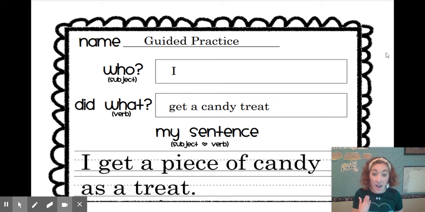Okay, our who is I. Our did what is get a piece of candy as a treat. Now we put them all together with a capital letter and punctuation and it says, I get a piece of candy as a treat. Who gets a piece of candy? I get a piece of candy. What did I do? I got a piece of candy.